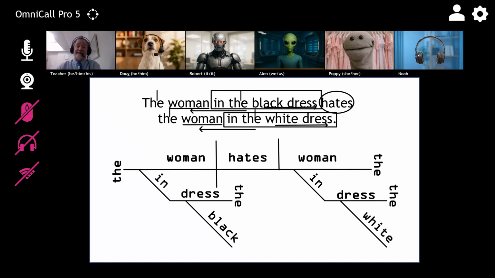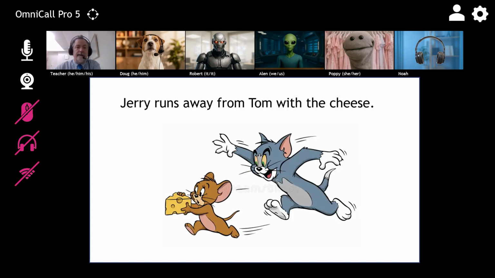Yeah, and here we can see that chain reaction thing in a much clearer example. Black describes dress. Dress is in the preposition box. The preposition box modifies woman. Okay, go on to the next one. So Alan, try this one.